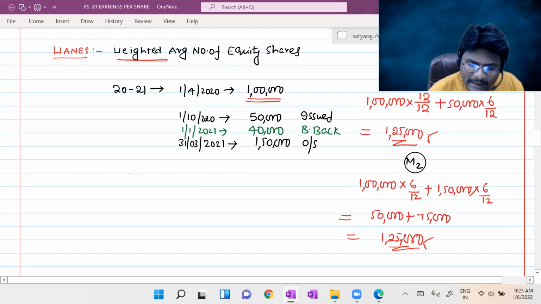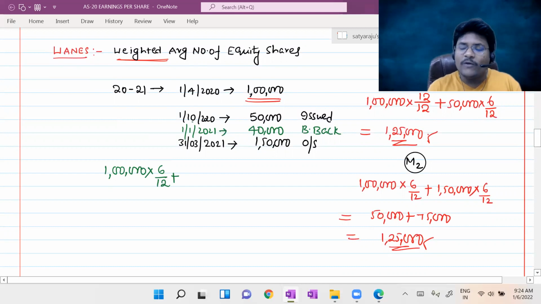In the opening, 1 lakh equity shares are there, right? So 1 lakh in the opening, from 1/4/2020 to 1/10/2020, 6 months outstanding, divided by 12. Now, as on 1/10/2020, it will become 1,50,000. These 1,50,000 equity shares are outstanding up to 1/1/2021 only. That means only 3 months outstanding period out of 12 months.